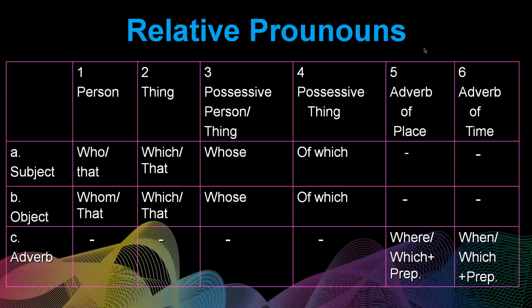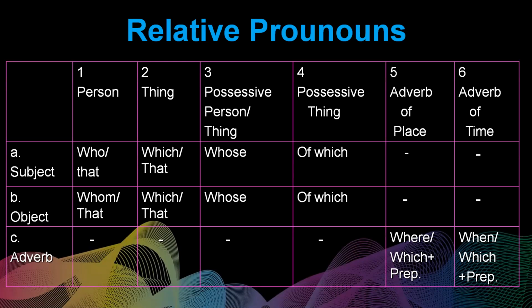This is the relative pronoun in an adjective clause or relative clause. The use of relative pronouns is like this. A person as a subject can be replaced by who or that. A person as an object can be replaced by whom or that.